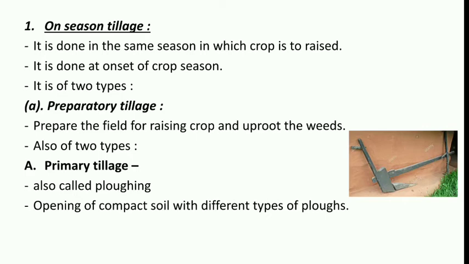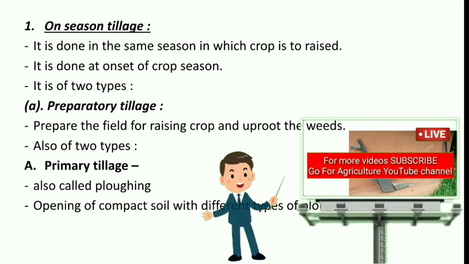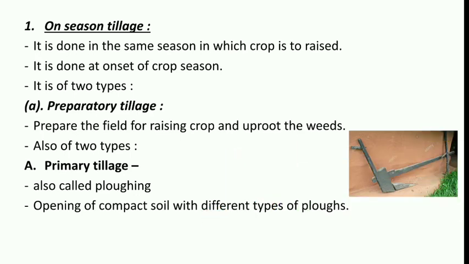For example, country plow, moldboard plow, Bose plow, tractor and power tillers are used. Power tiller drones are used. We will be seeing the images of every plow in the next lecture. The second one is secondary tillage.